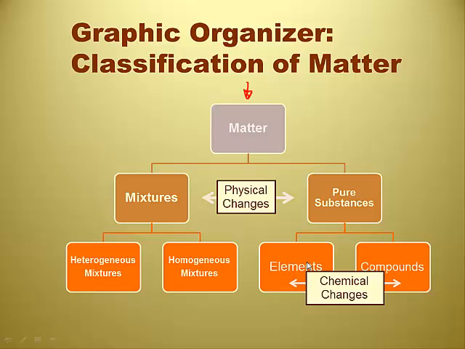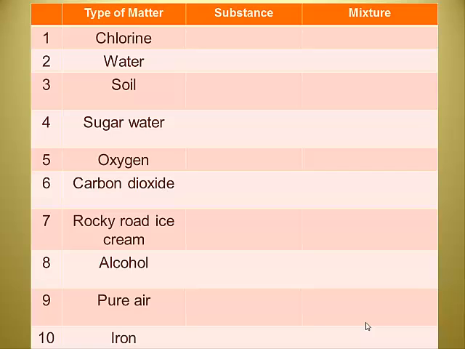Here's a challenge for you. See if you can figure out whether these different types of matter are pure substances or mixtures. If it's a pure substance, tell me whether it's an element or a compound. If it's a mixture, tell me if it's heterogeneous or homogeneous. Press pause, figure it out, and when you press play, you'll see the answers.